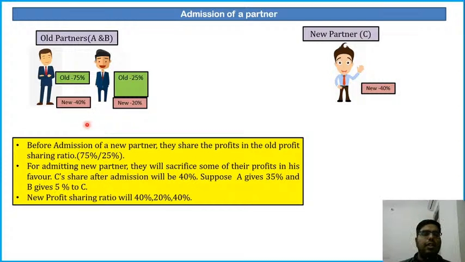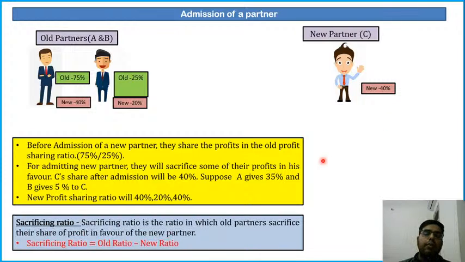So the new profit sharing is 40%, 20%, and 40%. One more important term is the sacrificing ratio. This is the old ratio, and this is the new ratio. 75:25 is the old ratio, and 40:20:40 is the new ratio.